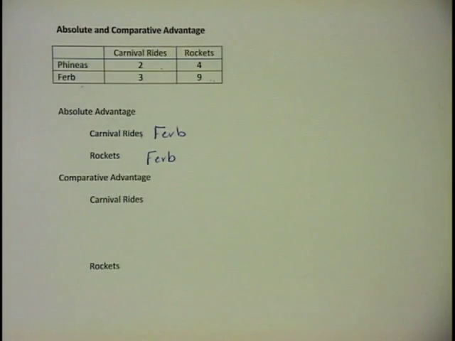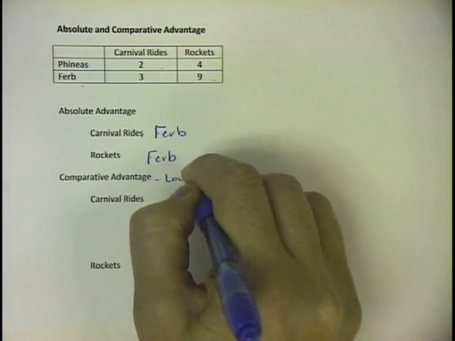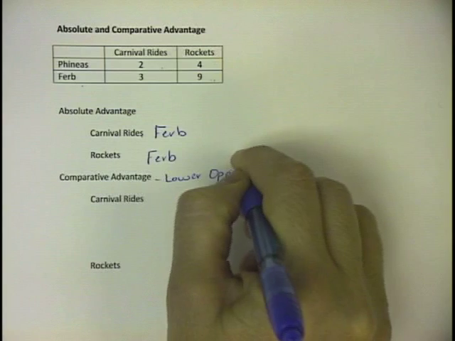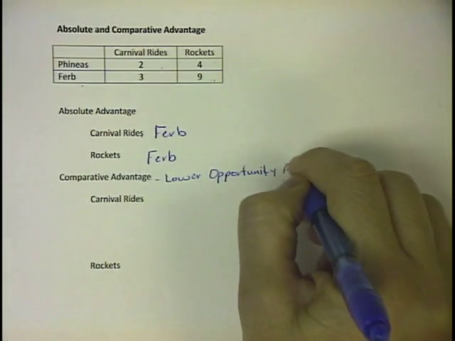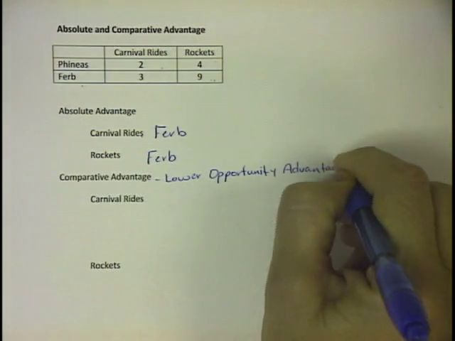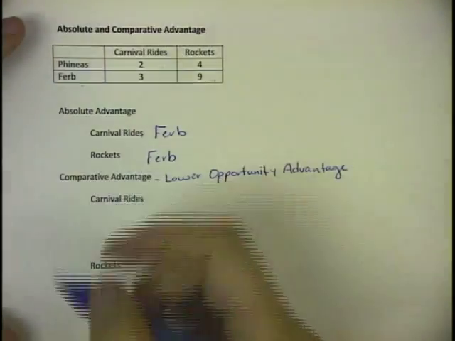So if you're just better at something than somebody, you have an absolute advantage. If you can produce more, you have an absolute advantage. But that doesn't necessarily mean that you should produce all of everything. So we use something from David Ricardo. He has a comparative advantage, and it says if you have the lower opportunity cost, then you have a comparative advantage. So when we do opportunity cost, we have to figure that out in terms of a ratio. Okay? So we have to do it for both people.